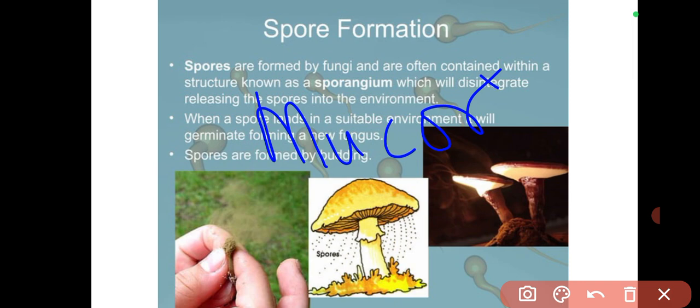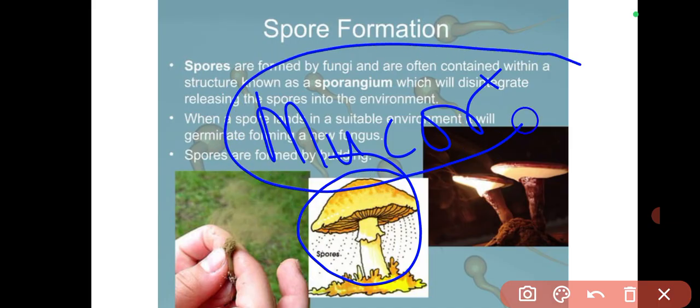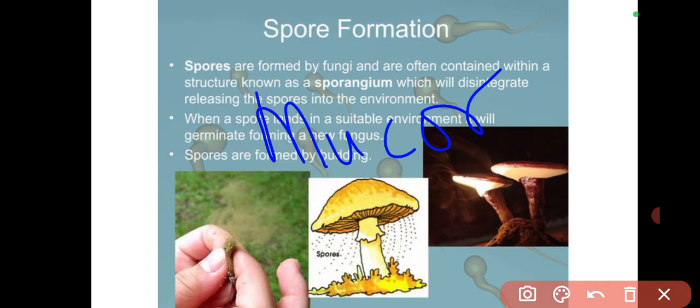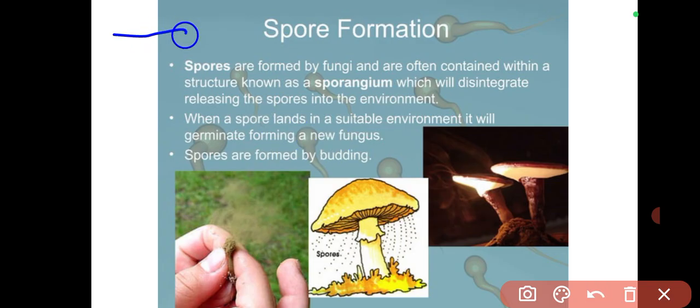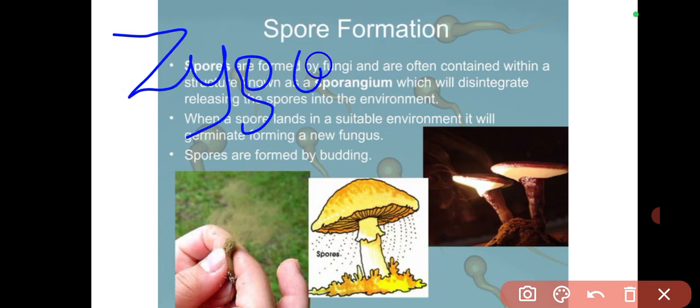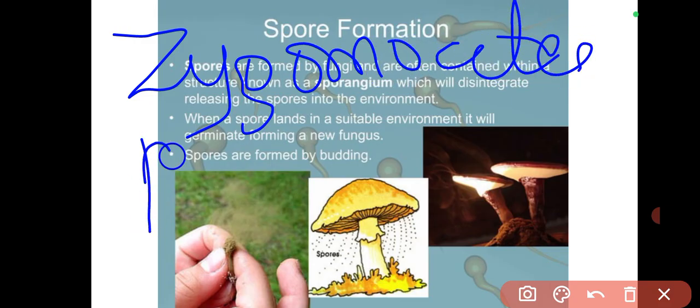Mucor is a zygomycete. It is a phylum. We have about four phyla of fungi. We have the Zygomycota or zygomycetes, and then we have the basidiomycetes.